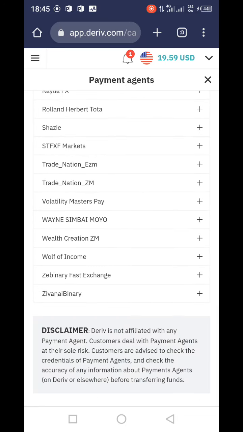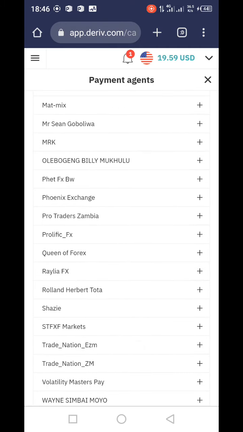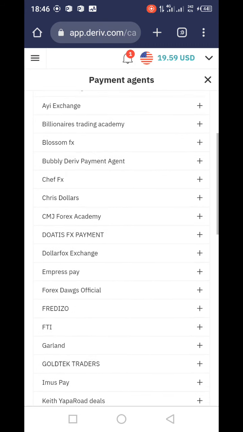They also tell you that customers are advised to check the information of an agent before you deposit, before you transfer the funds. Are we together? So meaning you need to choose agents that you can trust.